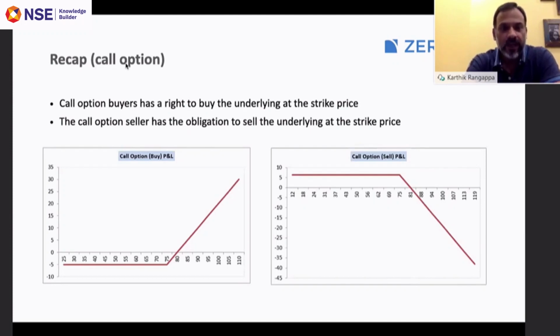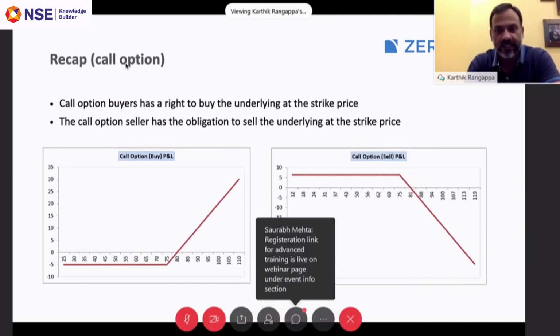To reiterate, the call option buyer has the right to buy the underlying at the strike price. The call option seller has the obligation to sell the underlying at the strike price. To your left, what you see is the risk reward structure of a call option buyer. I want you to appreciate the fact that for a call option buyer, the risk is limited to the extent of the premium he's paid, while his reward can potentially tend to virtually any number.